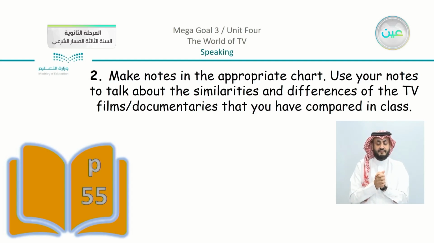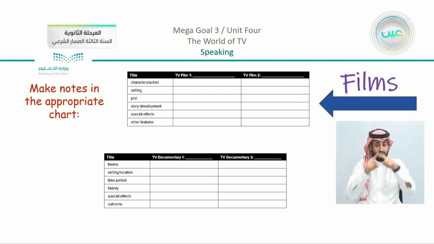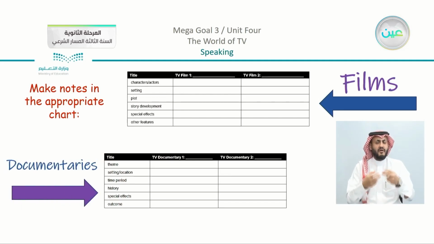So what table or what chart? You can see on page number 55 that you have actually two tables. You can choose either to use the first one if you are going to compare between films, or you can choose the second one if you are going to compare between documentaries. So the table here, you can see that there are the different elements that I just read with you. And of course there is TV film number 1, TV film number 2, or documentary number 1, documentary number 2. You are going to just fill in the chart and then use the chart that you have here to speak in class with your other classmates.